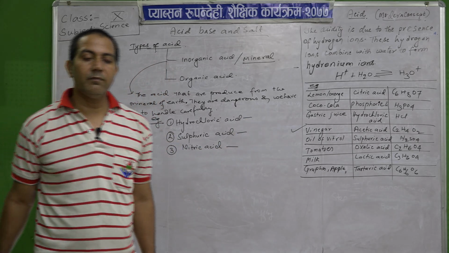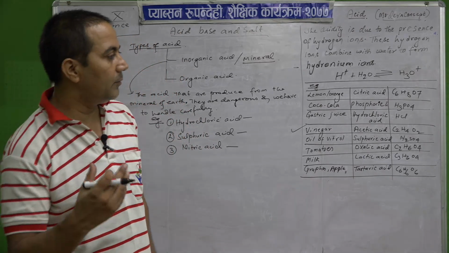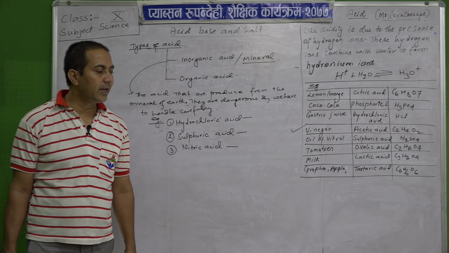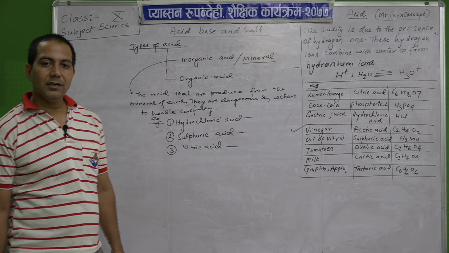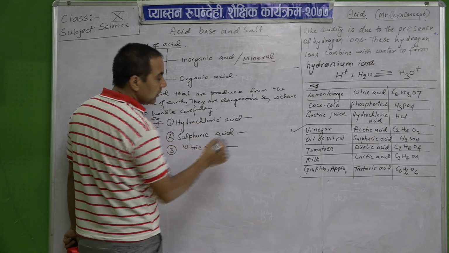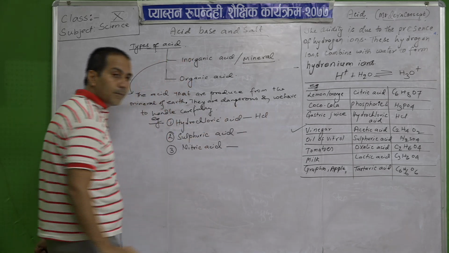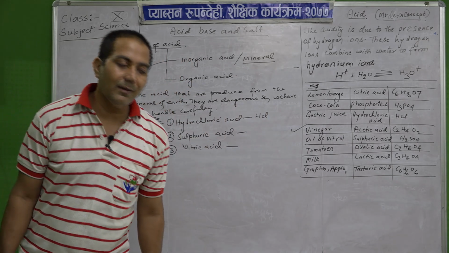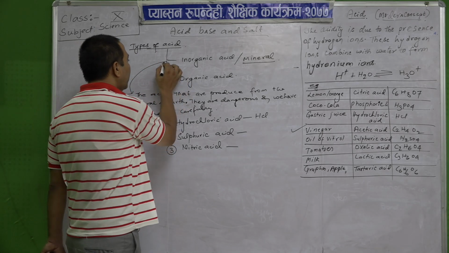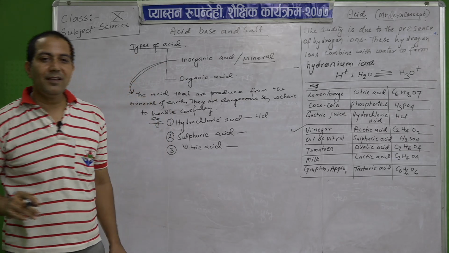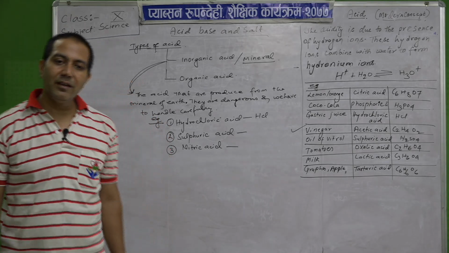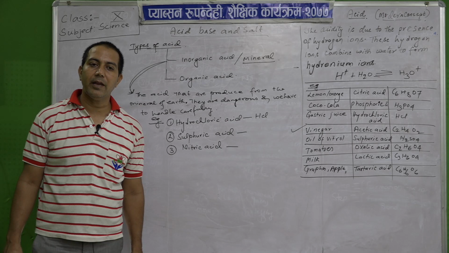These are formed from the various minerals of the earth. Hydrochloric acid, what is the molecular formula of hydrochloric acid? Yes, now you have to know. Hydrochloric means hydrogen and chlorine, that is HCl. HCl is one of the types of acid which are found in the earth. So, it is called inorganic or mineral. Now, it may be asked by some of the students that it is present inside the stomach, then why does it come in the minerals or inorganic?